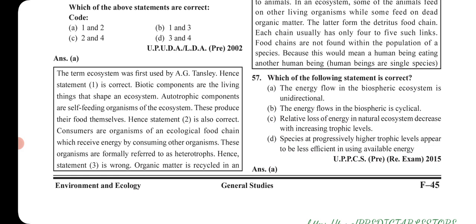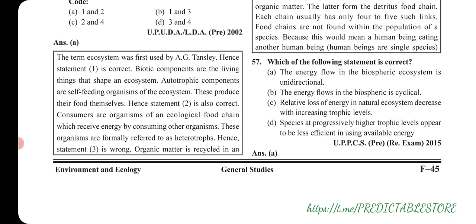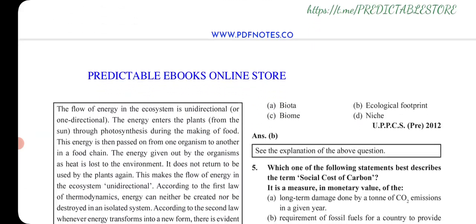Next, which of the following statement is correct? Okay, the energy flow in the biospheric ecosystem is unidirectional. So this is the correct one. As you know, energy flow is unidirectional. It decreases when it is transferred to the higher trophic level. So it is always decreasing and it is always in one direction. So option A is correct.